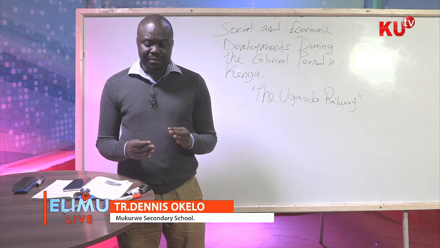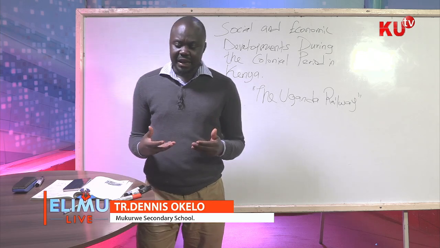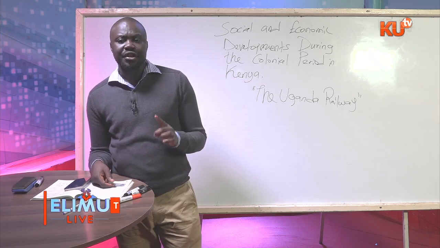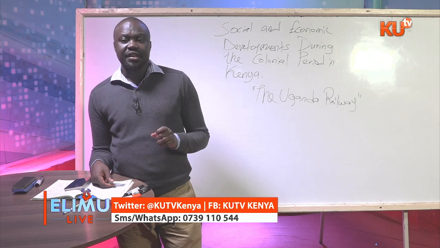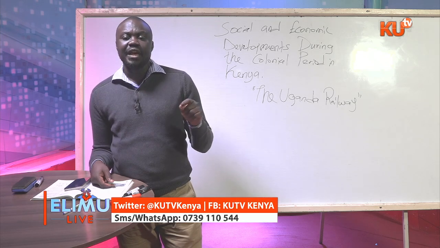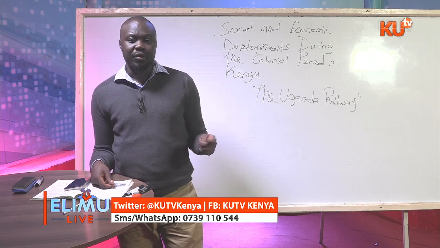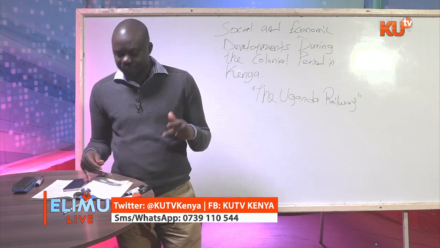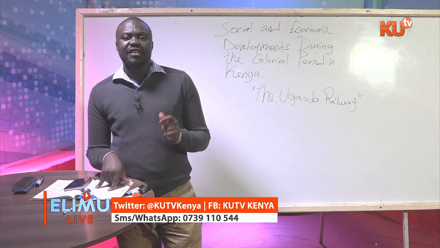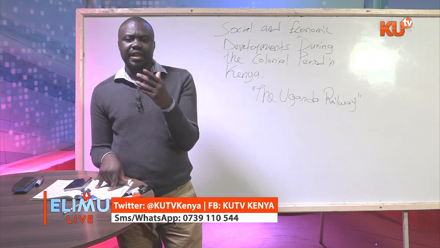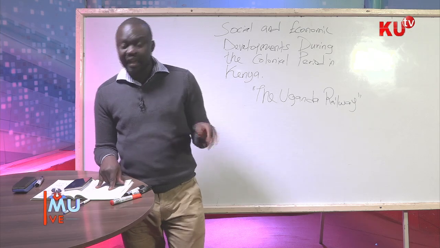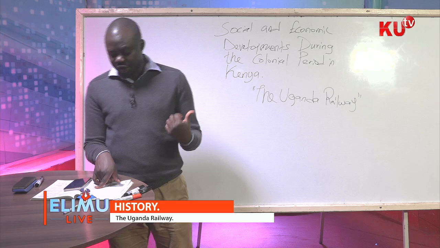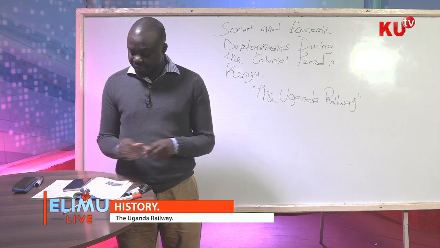You'll find that when the Mau Mau started emerging in Kenya, the reason they were agitated during the fight for independence is that they were paid in rupees while their European counterparts were paid in pounds. This currency was very common with the Indians, but it was not common with the white men, meaning that they were disenfranchised after the World War. So they became rebels. But that is not what I wanted to say. I wanted to say that it is the Asians who introduced the currency of the rupees because they settled in Kenya.